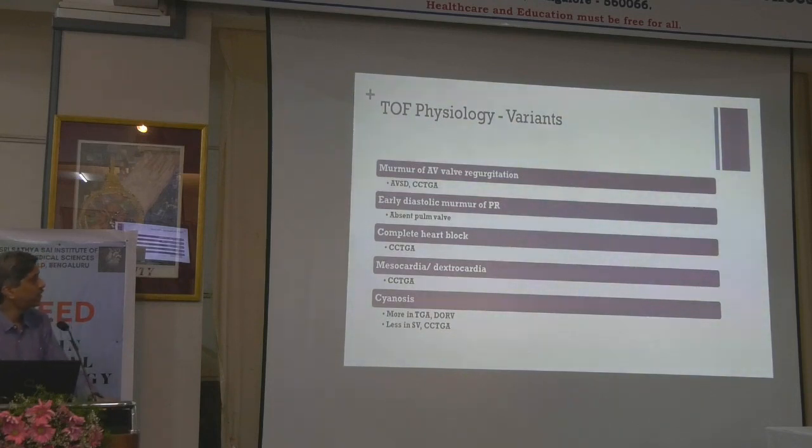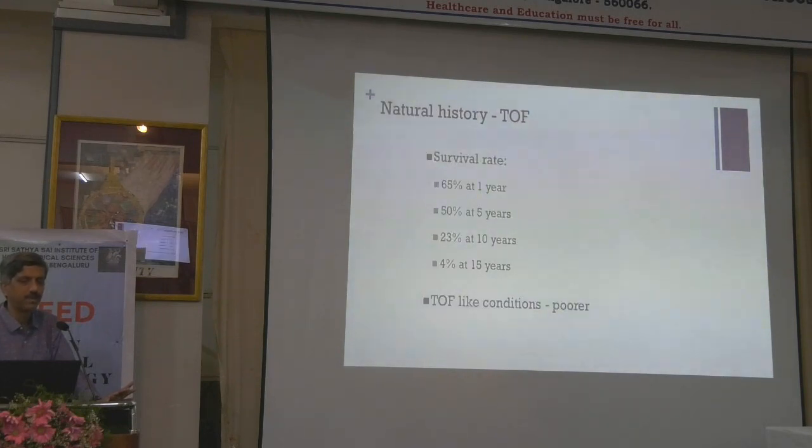Then if you have a murmur of PR, that suggests generally ABSD or CCTGA. Early diastolic murmur of PR, either it is AR or it is PR. If it is absent, think of pulmonary block, complete heart block, mesocardia, dextrocardia, any change in position, then it is suggestive of CCTGA. And generally cyanosis is much more in a TGA physiology and in DORV physiology compared to a single ventricle or CCTGA, where relatively cyanosis is less.